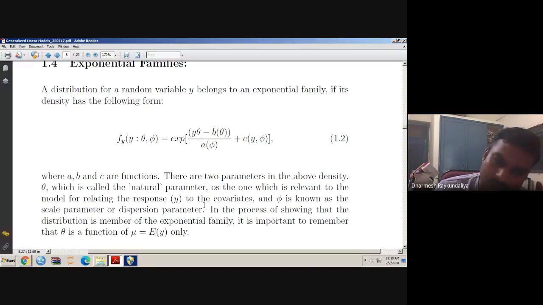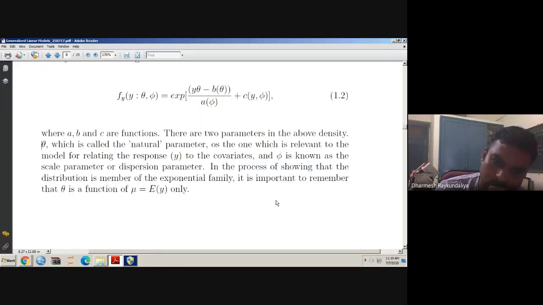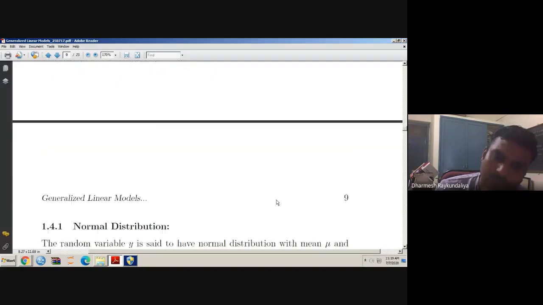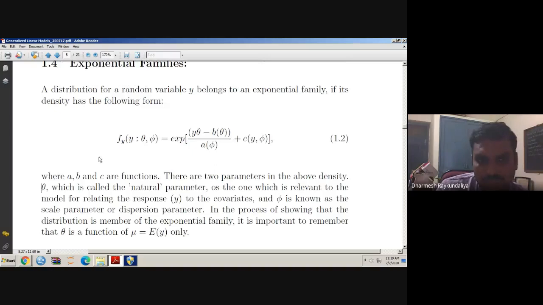A, b, c are some functions, and here our aim is to estimate mu, that is the expected response, which is the expected value of y, and theta is a function of mu. So let us understand who are the members of the exponential family of distribution. Remember this form, and if you have a notebook, you can write down this form because we will compare this form while discussing the normal density.